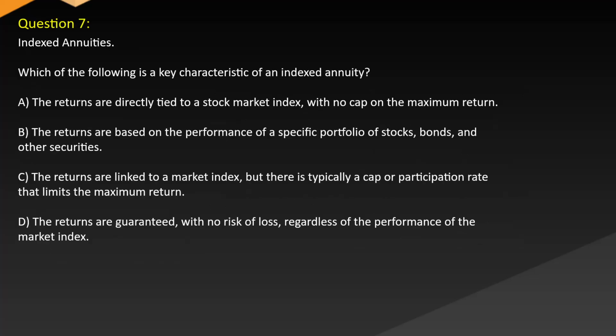Question 7. Indexed annuities. Which of the following is a key characteristic of an indexed annuity? A. The returns are directly tied to a stock market index with no cap on the maximum return. B. The returns are based on the performance of a specific portfolio of stocks, bonds, and other securities. C. The returns are linked to a market index, but there is typically a cap or participation rate that limits the maximum return. D. The returns are guaranteed with no risk of loss, regardless of the performance of the market index.